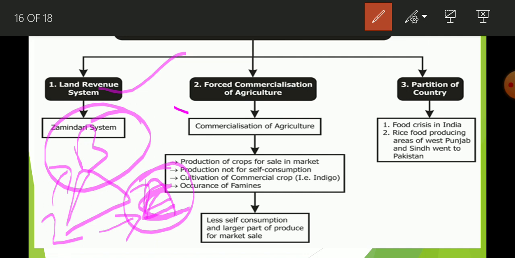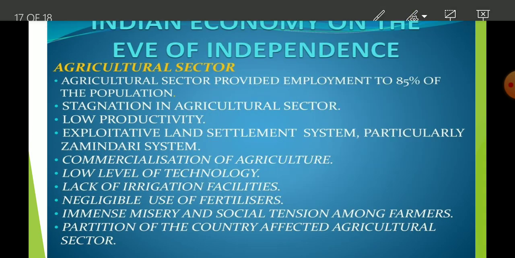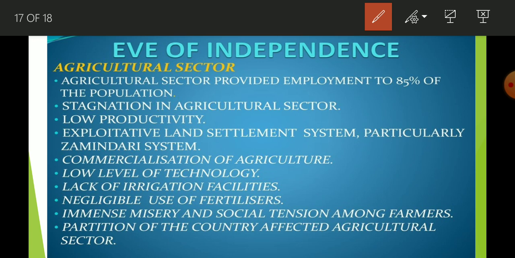Okay, now second thing, forced commercialization of agriculture, and because of this we faced the problem of famines. And partition of the country. Because of partition of the country we faced two problems, food crisis and shortage of raw material. Okay students, if it is asked in a long question, then you can write this much. Otherwise, if the question is asked for 3 or 4 marks, you can explain in this way, in headings.